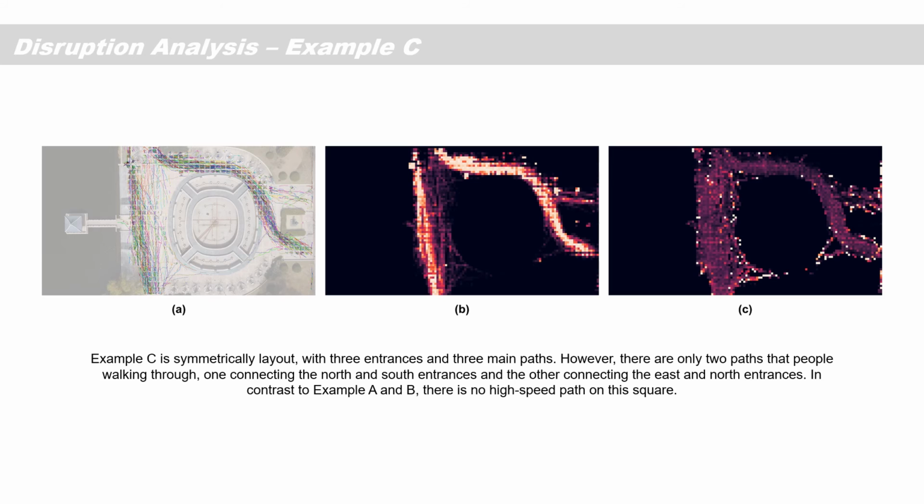And example C is a symmetrical layout with 3 entries and 3 main passes. However, there are only 2 paths that people walk through, one connecting the north and south entrance and the other connecting the east and north entrance. In contrast to example A and B, there is no high-speed path on this square.